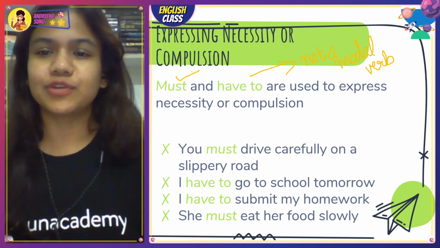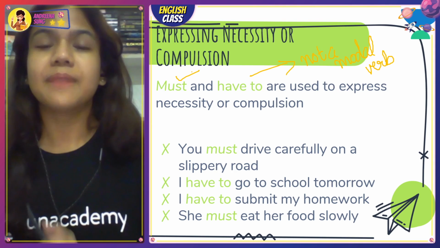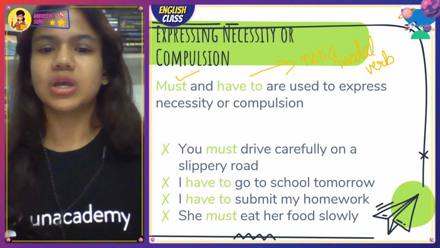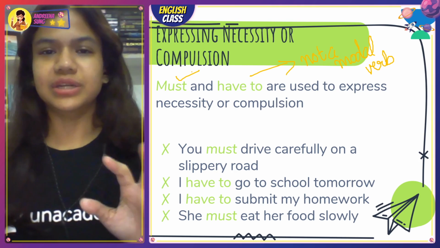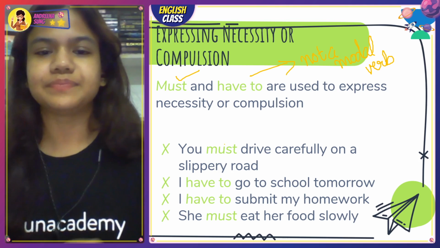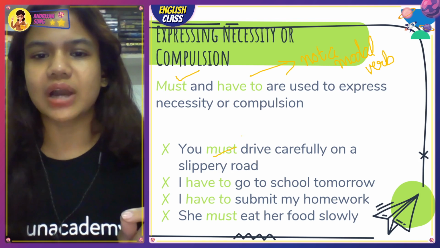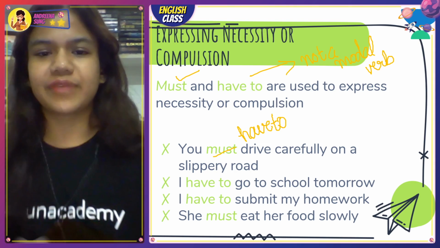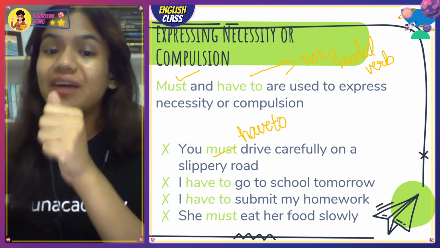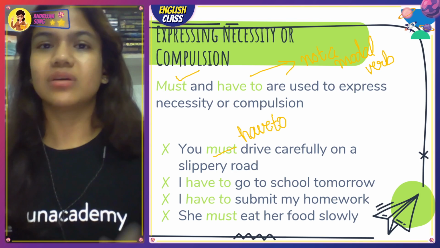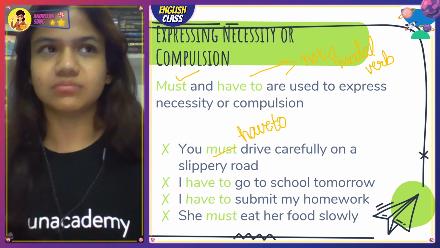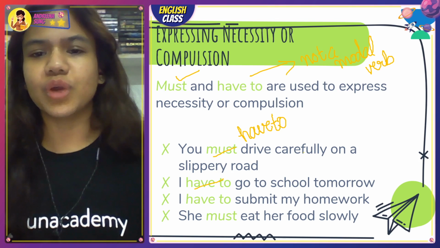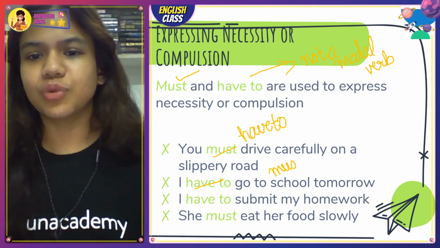So must and have to are used to express necessity or compulsion or obligation, right? So have to and must can be used interchangeably. I will show you how. So let's say यहाँ पे must को हटा के मैंने have to लगा दिया, ठीक है? So you must drive carefully on a slippery road. You have to drive carefully on a slippery road. क्या sentence का मतलब change हुआ? No, stays the same. You have to go to school tomorrow. You must go to school tomorrow.